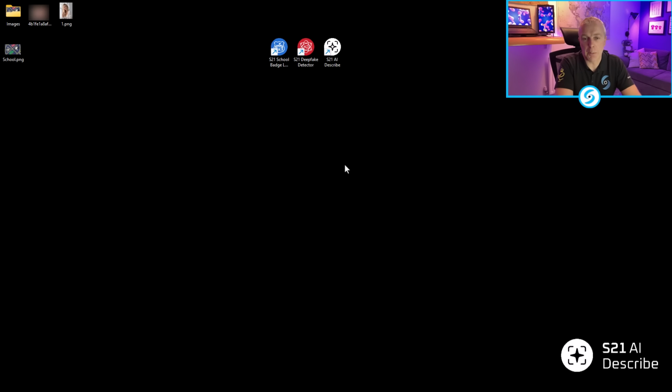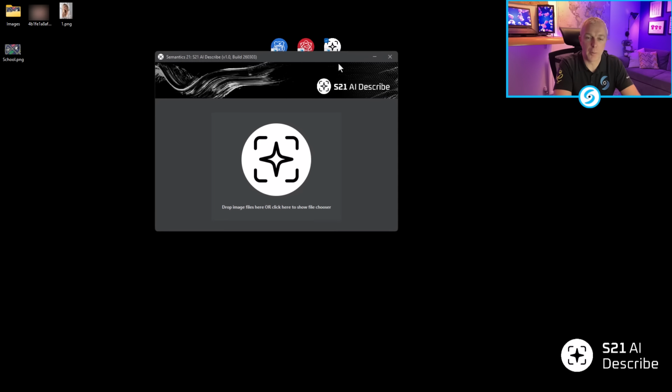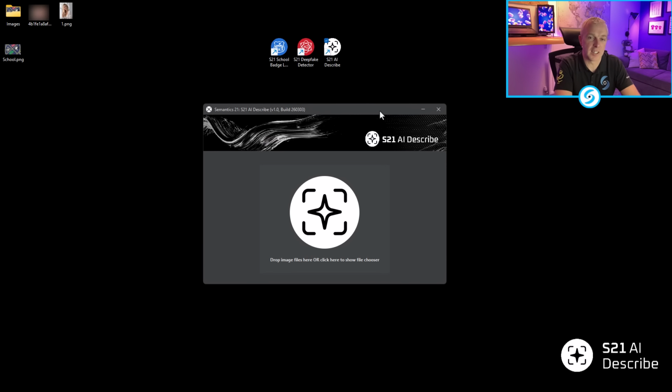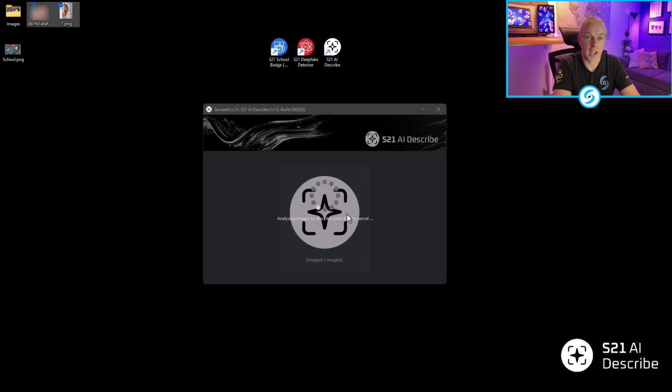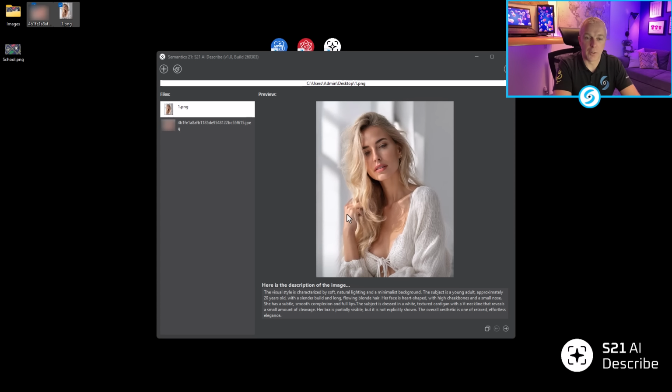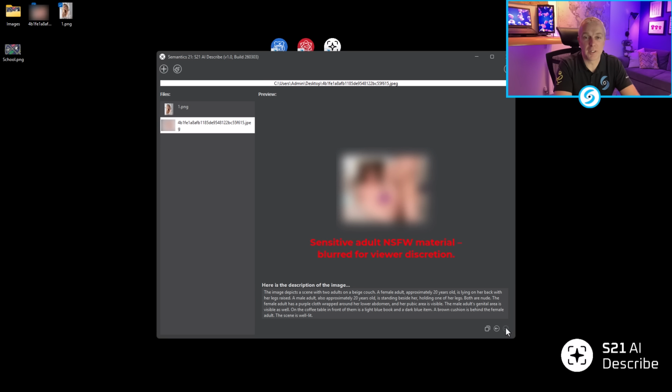Now, once the application is loaded, very similar to how we use the Deepfake Detector, we simply select the files from our folder, and we can then drag them onto the AI Describe application. What you'll notice is the images load in the center. On the left-hand side, you have all the files, and across the bottom, there is the description of that image that we've added. Now, this software has been specifically designed to assist you with grading indecent images. It will grade any type of media that you provide into the software, but it is specifically expected to see indecent images where it can then do that description.